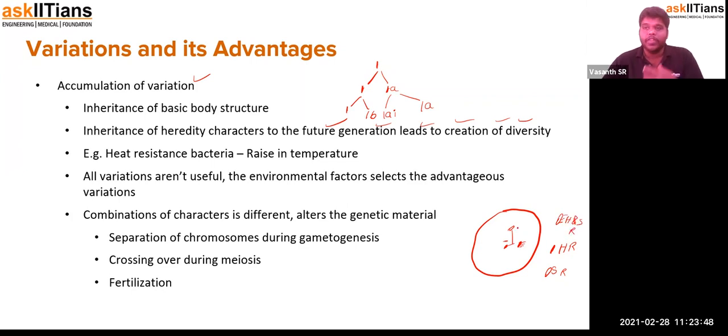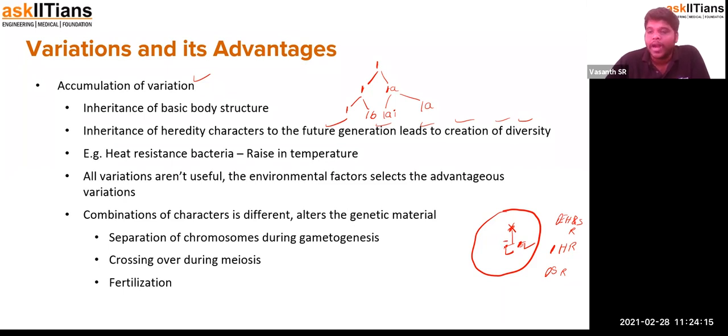Now, when the heat of the fountain, the spring, or the water resource increases, the heat resistant bacteria will survive and the salt resistant bacteria will not survive, and the heat and salt resistant bacteria will also be surviving. And when the heat goes higher and higher, there will be too much water evaporation that leads to sedimentation and accumulation of salt in the lake.